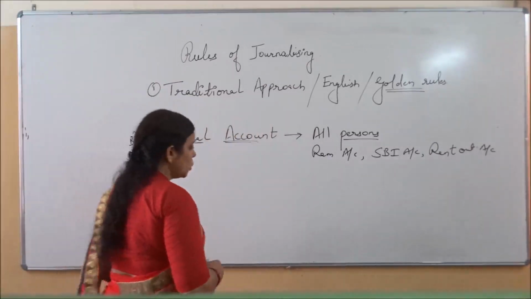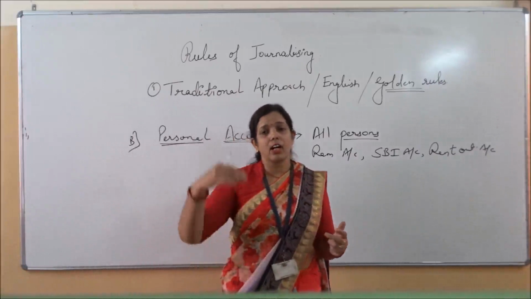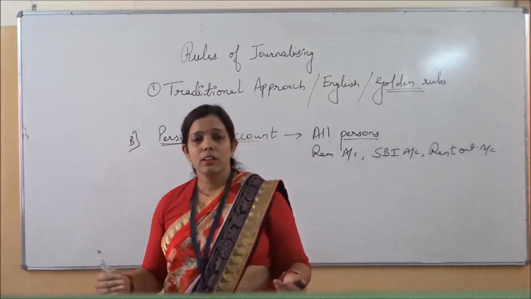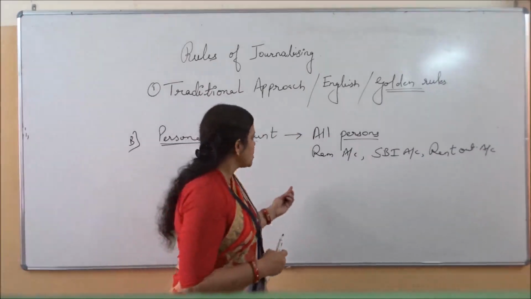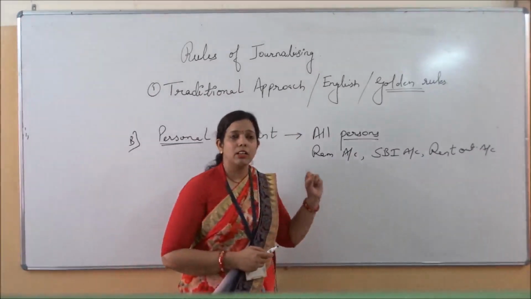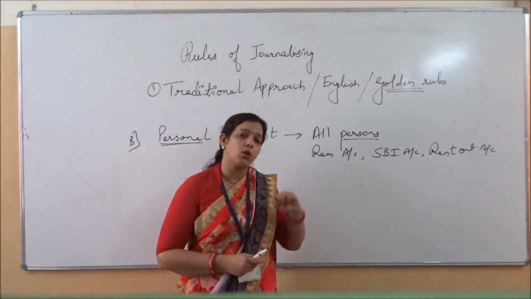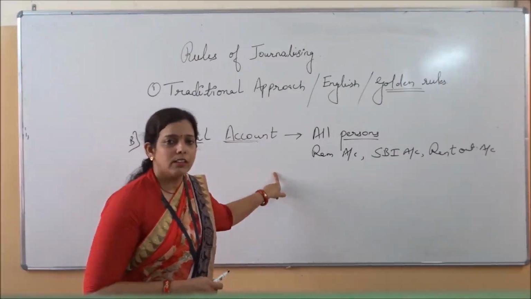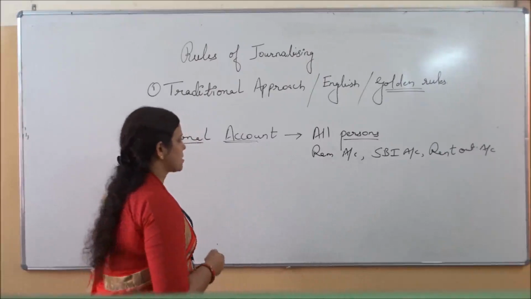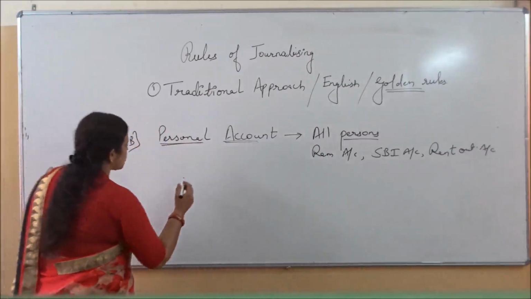So whoever has an account with the bank is a person only. It can be any name. That's why cash at bank, since it belongs to a person, is of type personal. It is not real; it will come in the personal account. Now coming to the rule.